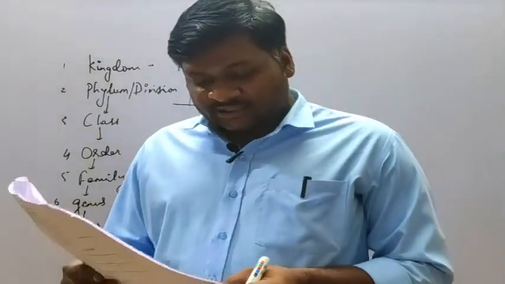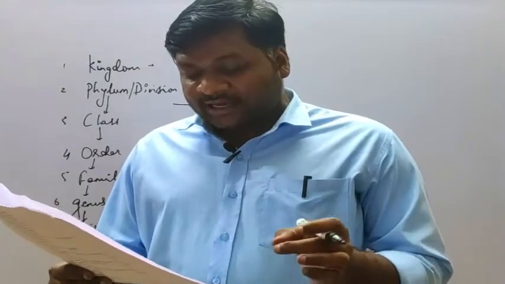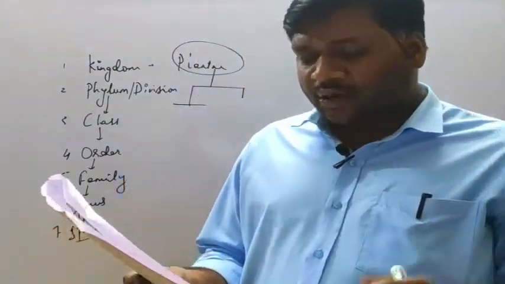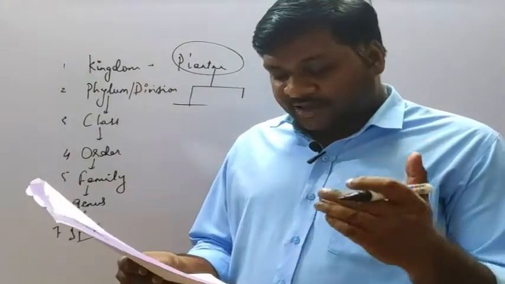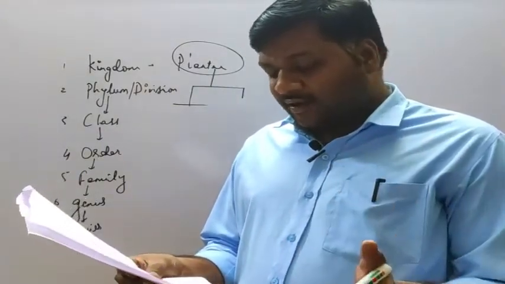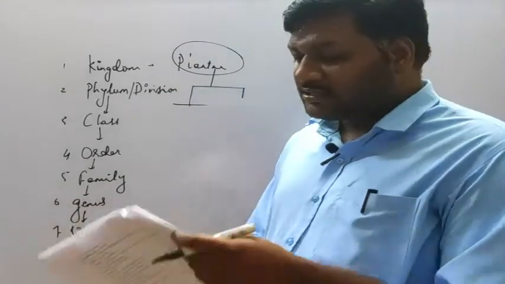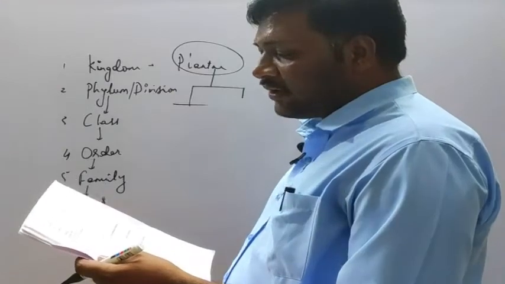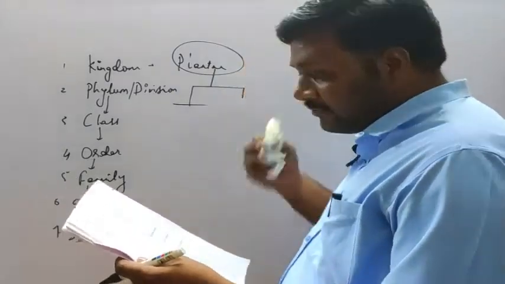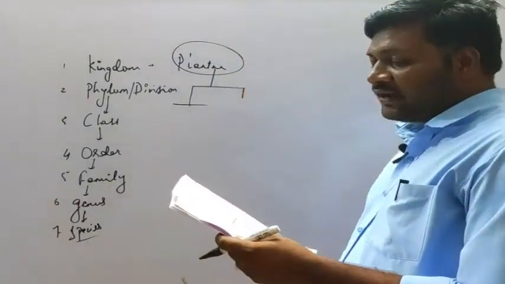Now next question, that is question 67. The practical purpose of classification of living organisms is to. Option A, explain the origin of living organisms. Option B, trace the evolution of living organisms. Option C, name the living organisms.